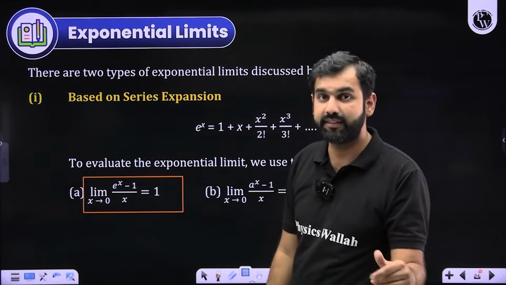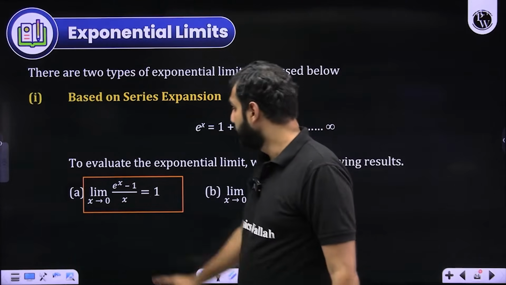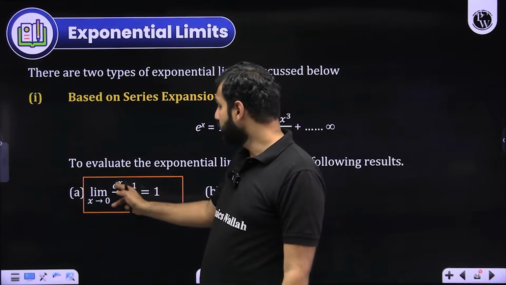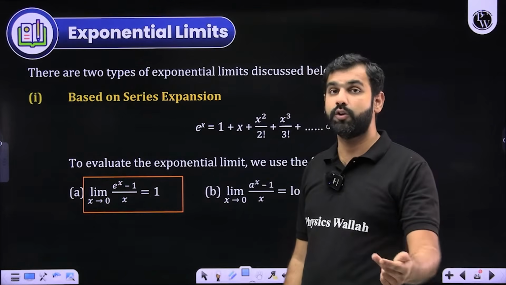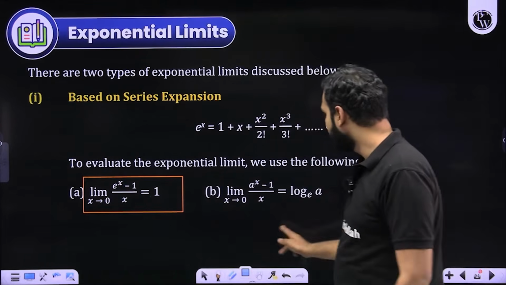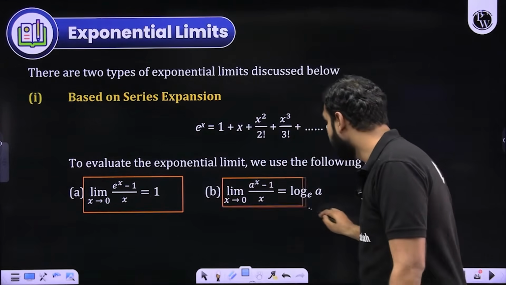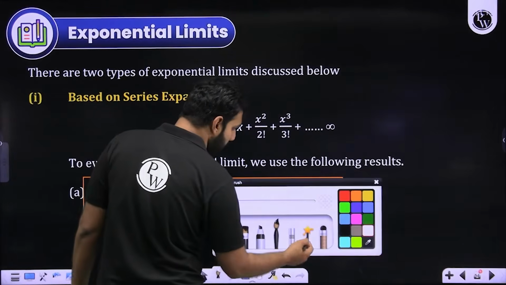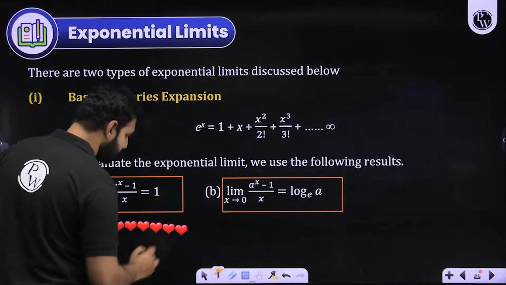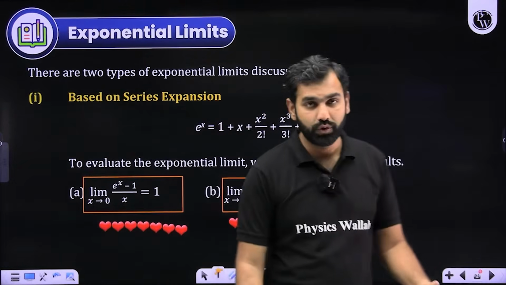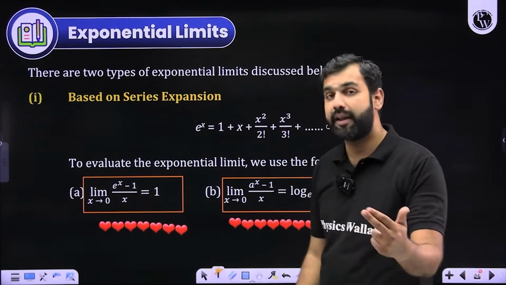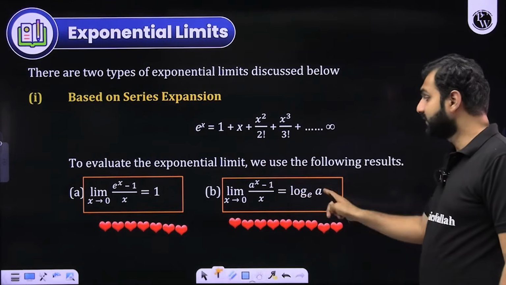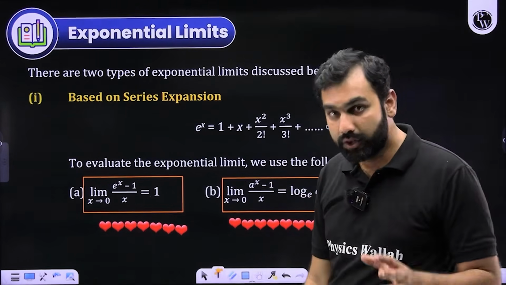If you didn't understand the expansion method, apply L'Hopital. Why? Because when x approaches 0, this is 1 minus 1 upon 0, which is 0 by 0. So L'Hopital says e to the power x upon 1. X is approaching 0, so e to the power 0 will be 1. Through L'Hopital, you can find the answer to this formula as well, but I'll suggest that you remember them as direct results. So the way we have learnt log 1 plus x upon x when x approaches 0 is 1, in the same fashion, don't forget that when x approaches 0, e to the power x minus 1 upon x is also 1. And a to the power x minus 1 upon x is log a at base e, ln a. Do remember it, right?